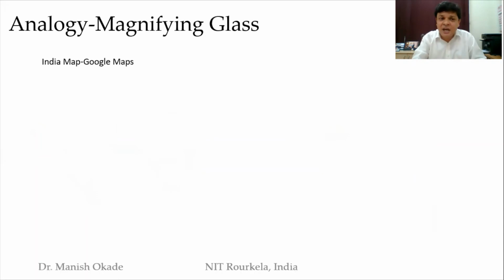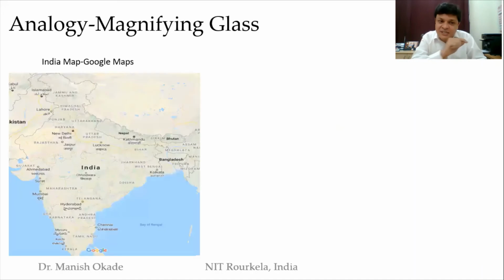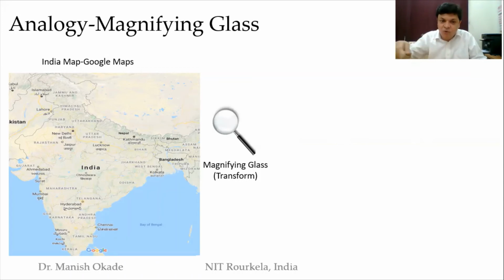Now let us see one more analogy that I typically give in my classes to explain what a transform is. Let's see the transform from this angle. This is the India map as taken from Google Maps. Here my motivation is to find NIT Rourkela, where I teach and take my class. When I Google it, it says NIT Rourkela is in the eastern part of India. So I take a magnifying glass, which in this case would be zoom. Typically, I would go on zooming in for Google. I keep the magnifying glass over the eastern part of India.